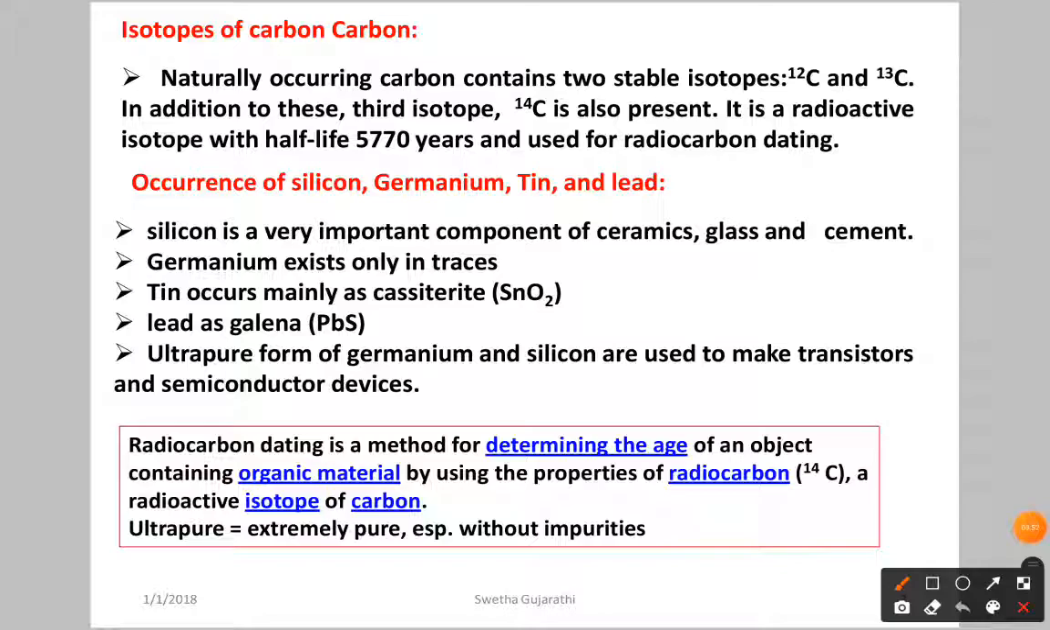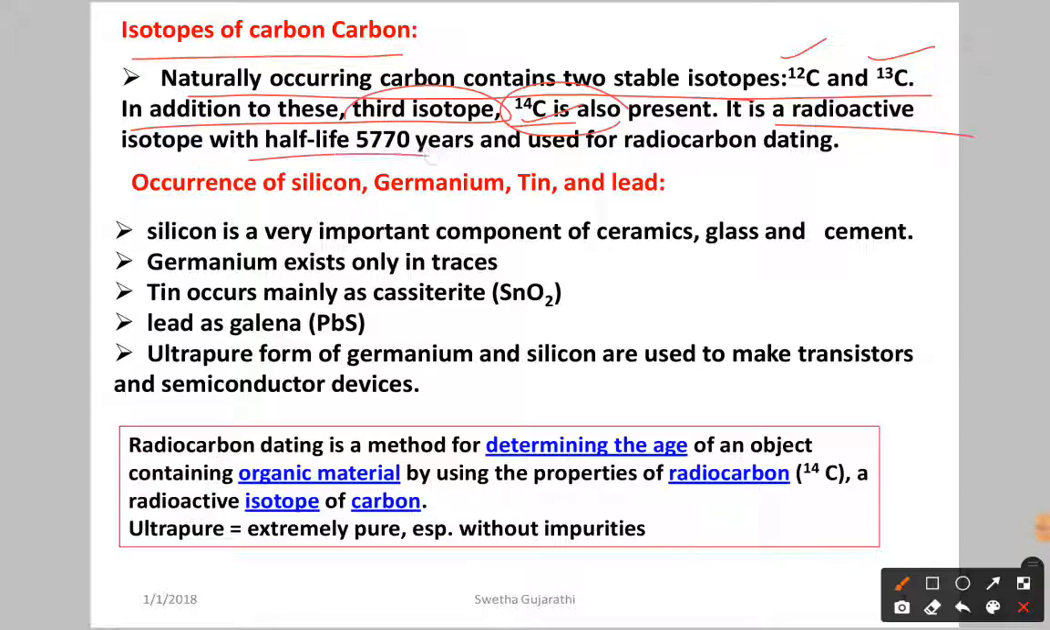Now if you see the isotopes of carbon, isotopes means having the same atomic number but different masses. We have three isotopes of carbon: C12, C13 and C14. Naturally occurring carbon contains two stable isotopes, C12 and C13. In addition to this, we have the third isotope, C14. The specialty of C14 is that it is a radioactive element. Radioactive means it emits alpha, beta, gamma rays.